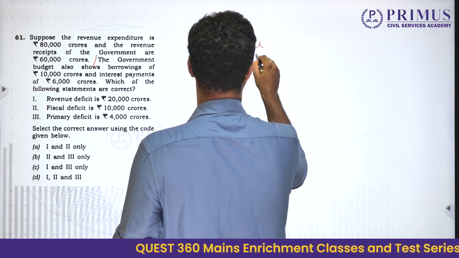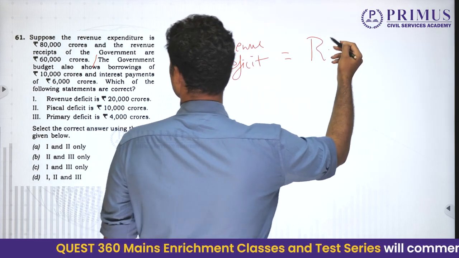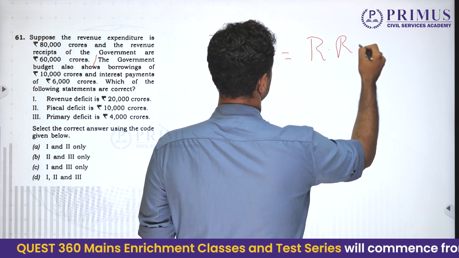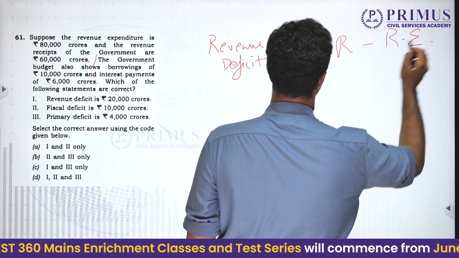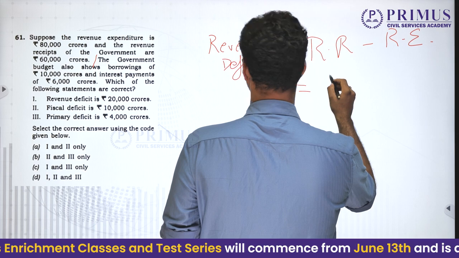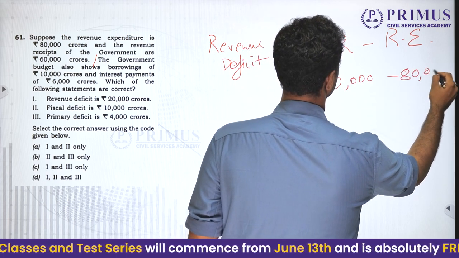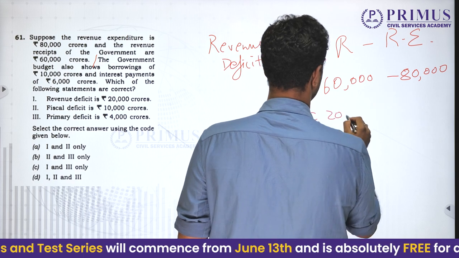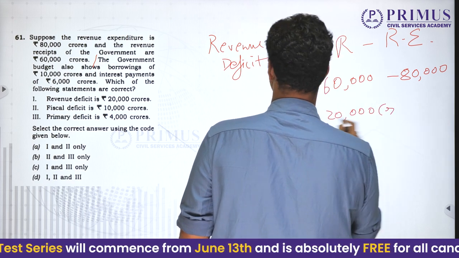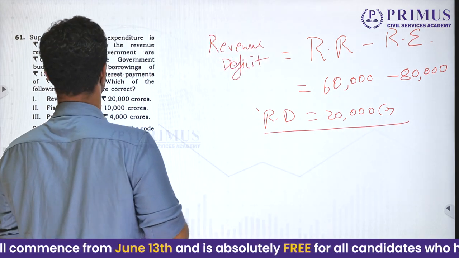Revenue deficit is revenue expenditure minus revenue received, right? So revenue received is 60,000 minus 80,000, you get 20,000 crores as revenue deficit, isn't it? 20,000 crores is your revenue deficit.